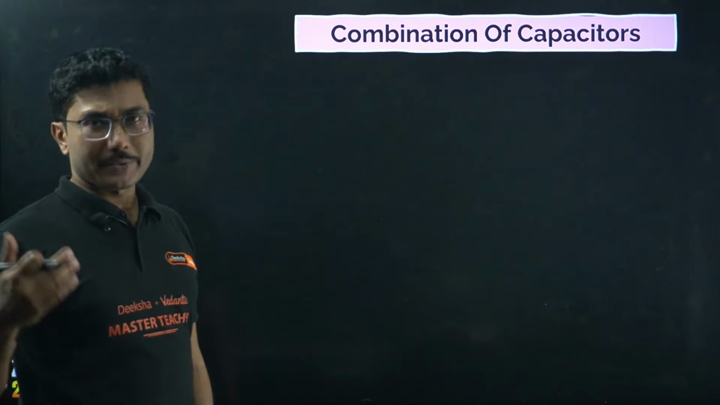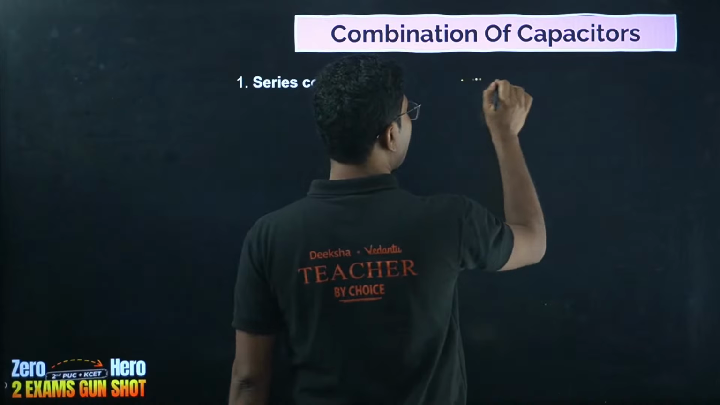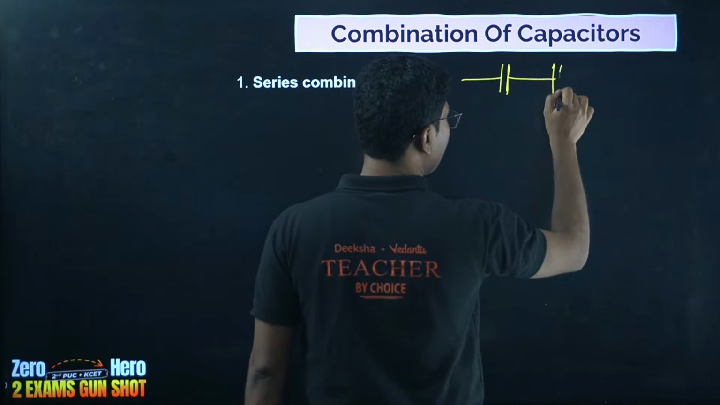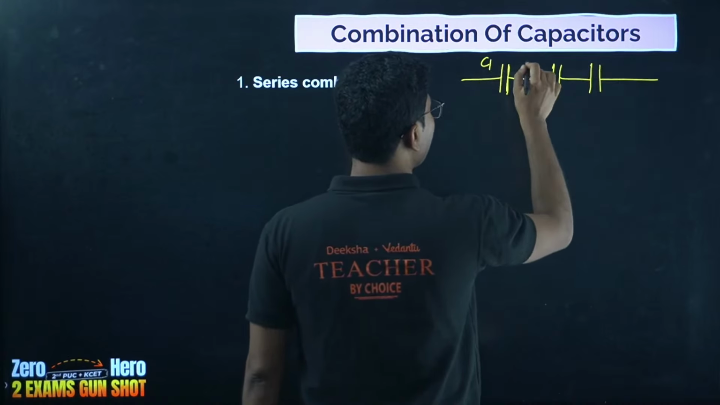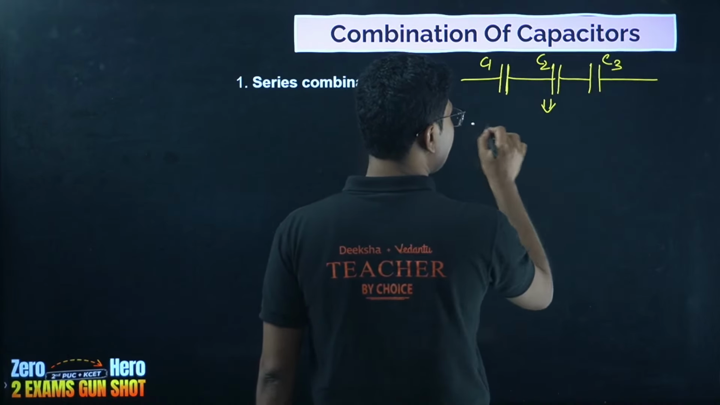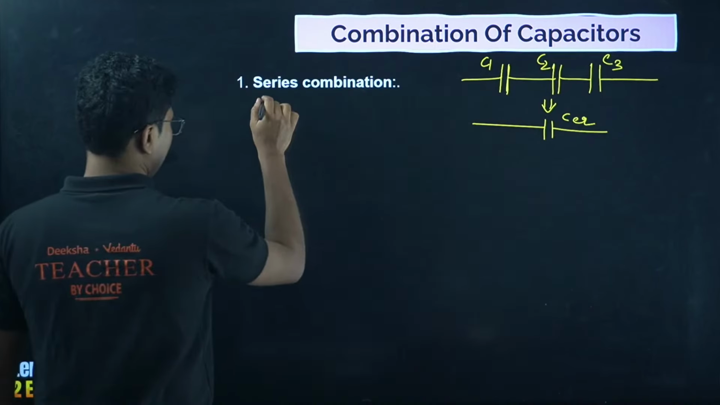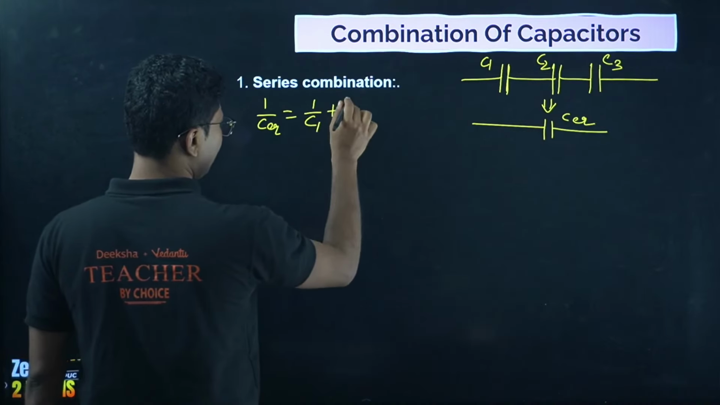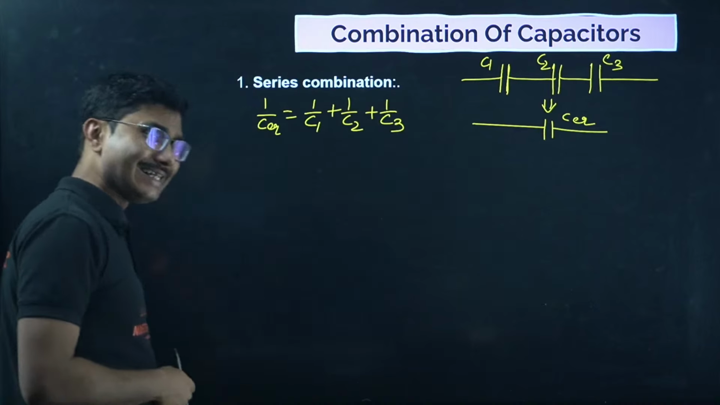Okay, now combination of capacitors, obviously there are two combinations. Series combination. Series combination is when you connect the capacitors one by one. Now I am not doing the derivation. If you want me to do the derivation, mention in the chat immediately. So this is C1, C2, C3. Now if you want to replace it with a common equivalent circuit, then 1 by C equivalent is given by 1 by C1 plus 1 by C2 plus 1 by C3. Okay, so this is the series combination.